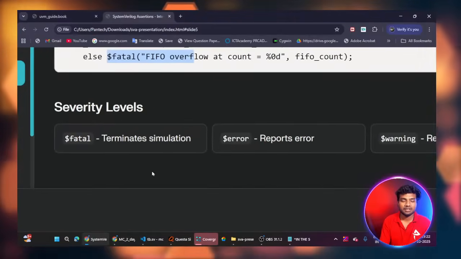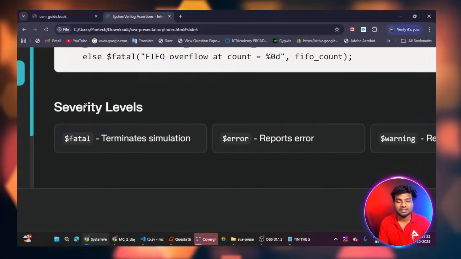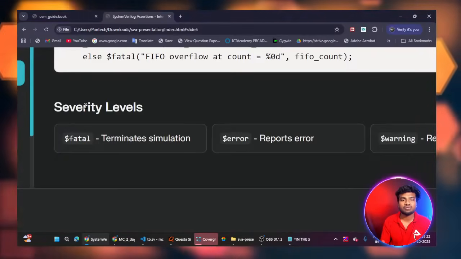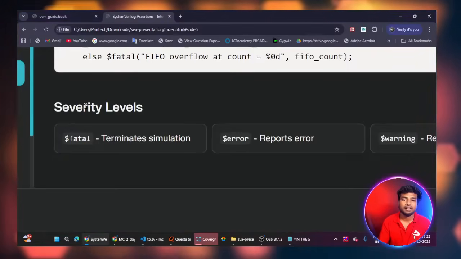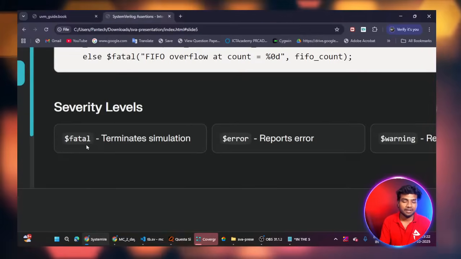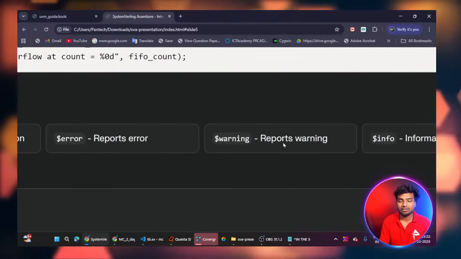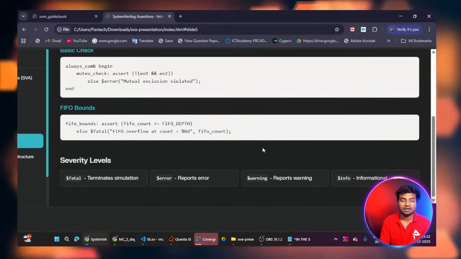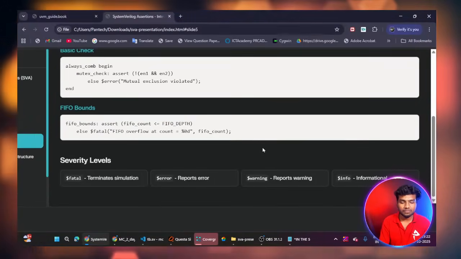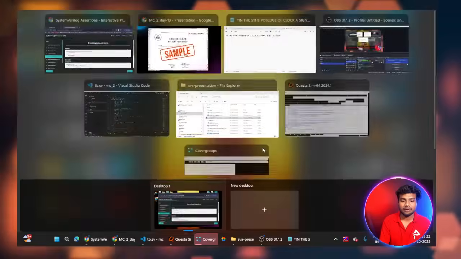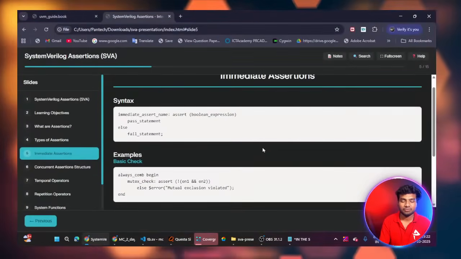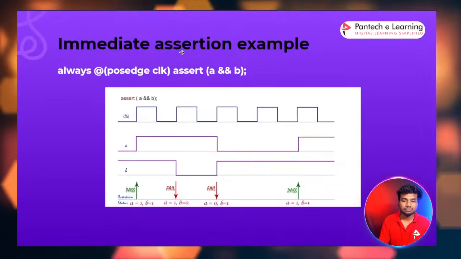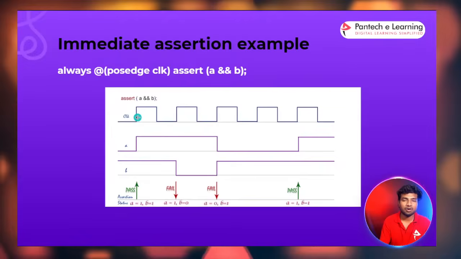You can see here these are the severity levels. Severity level is mostly used for displaying warning messages in the transcript for an assertion. $fatal, $error, $warning, and $info are the system task severities in SystemVerilog. Okay, so let's see one example before going to the concurrent assertion, so you can easily understand.